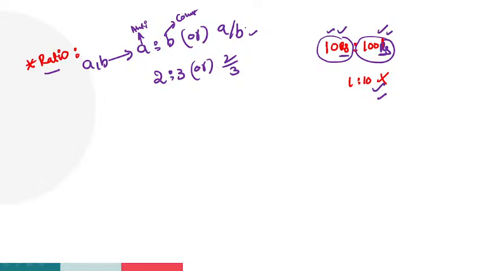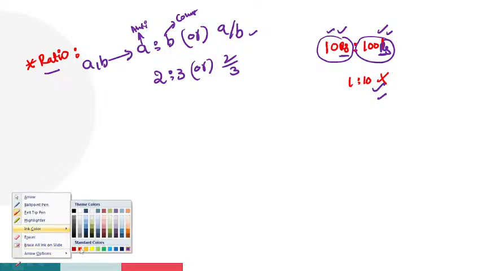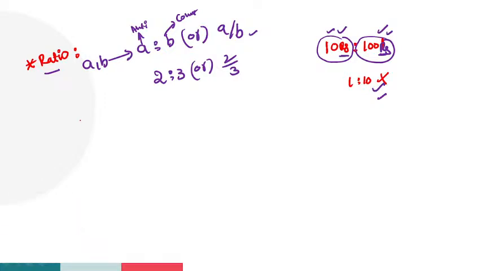Just remember this point. Any doubts regarding the first point? Am I audible, guys, all of you?